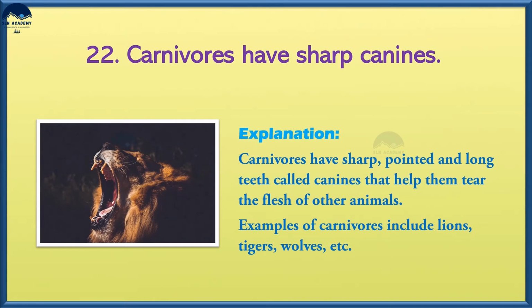Carnivores have sharp, pointed, and long teeth called canines that help them tear the flesh of other animals. Examples of carnivores include lions, tigers, wolves, etc.